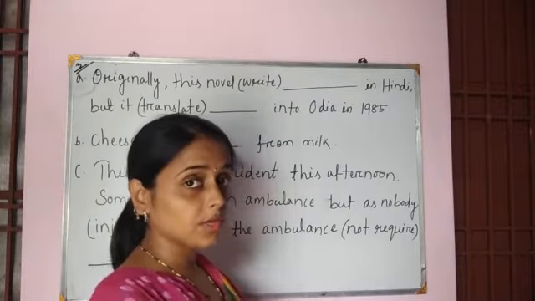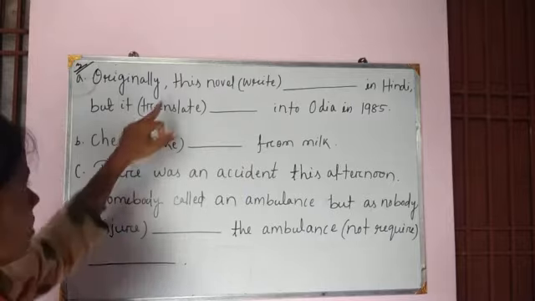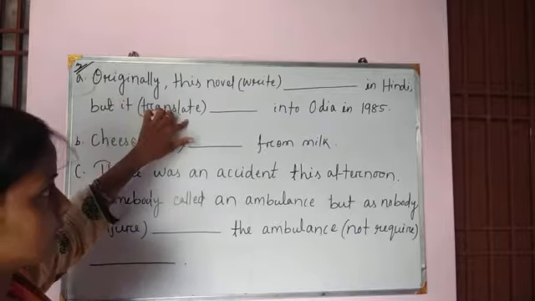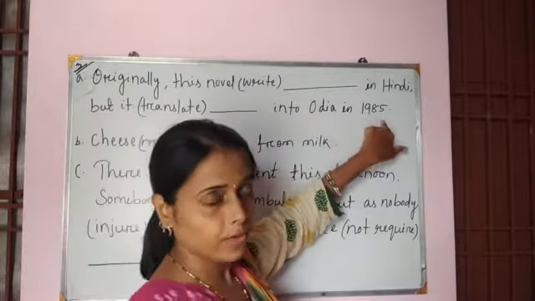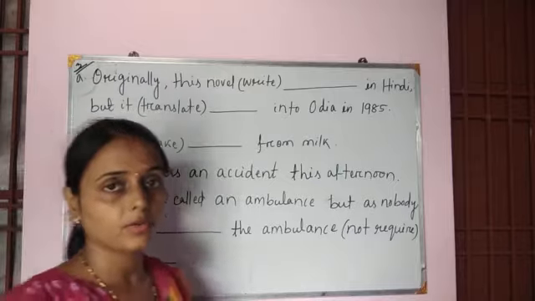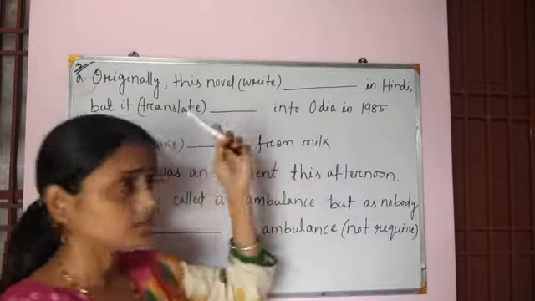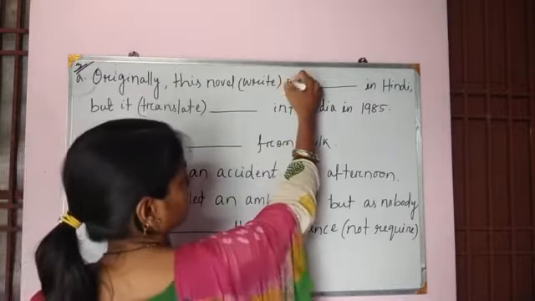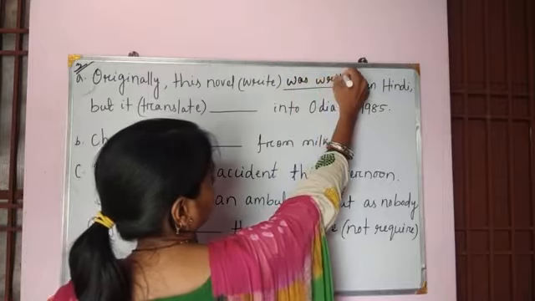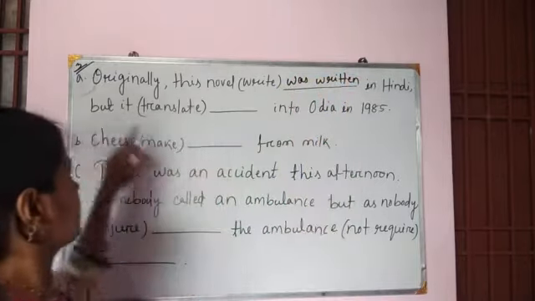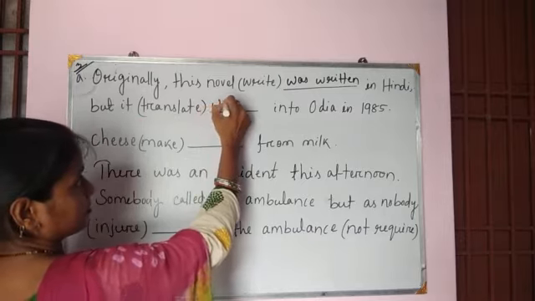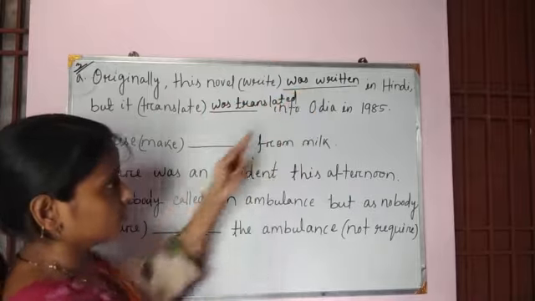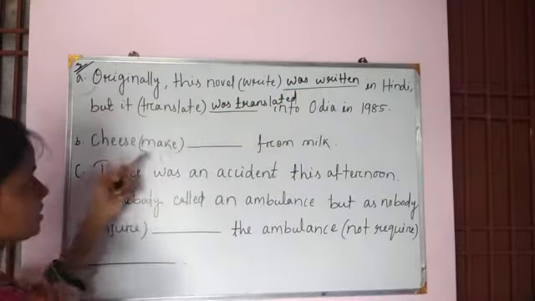So what is the first question of activity number 3? The first question is, originally this novel written in Hindi but it translated into Odia in 1985. As I have told you, first of all try to think what the tense of this sentence is. This is in past form. So here the answer is, originally this novel was written in Hindi but it was translated into Odia in 1985.